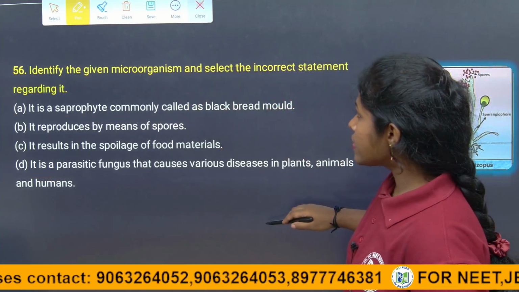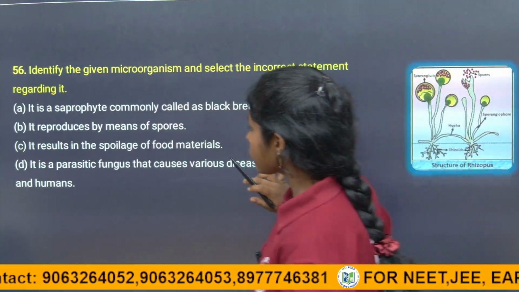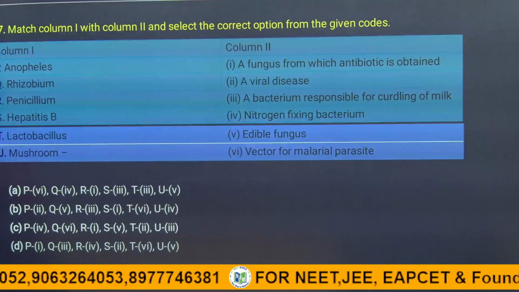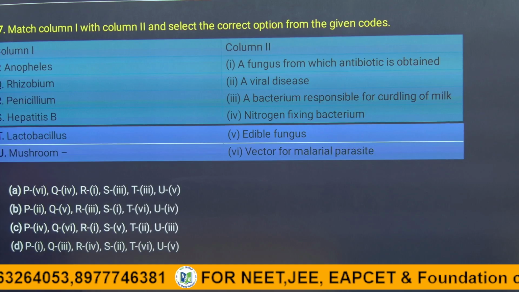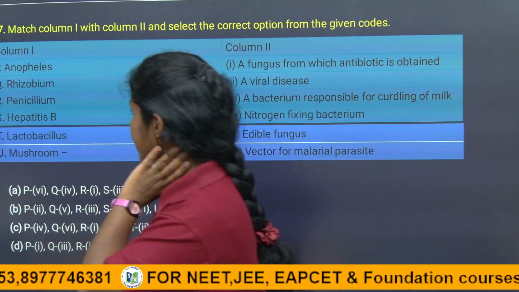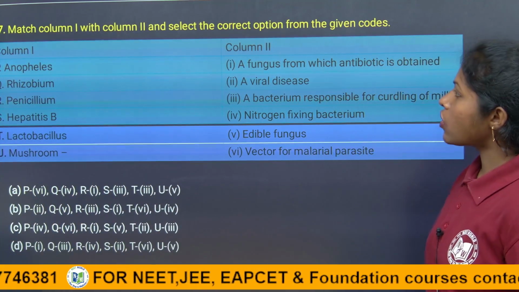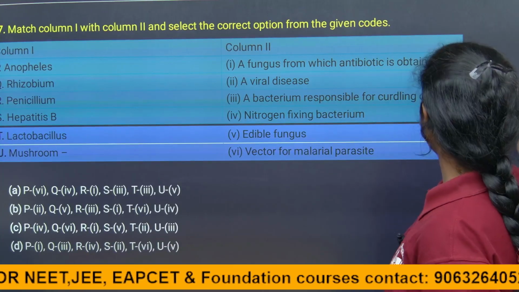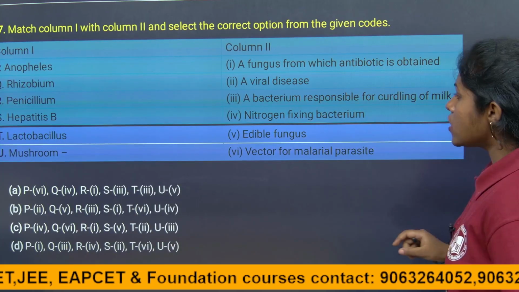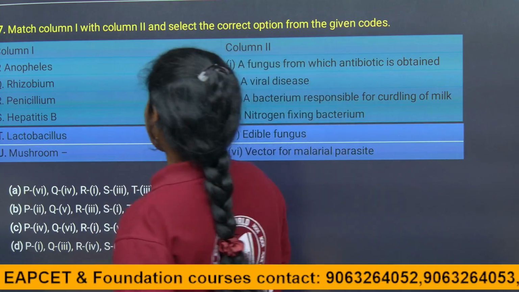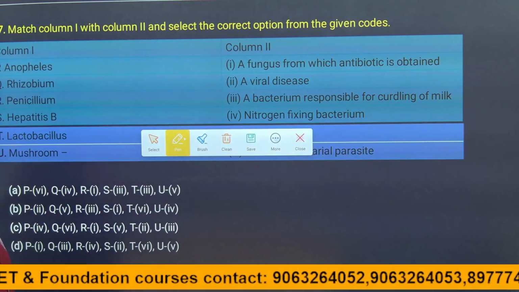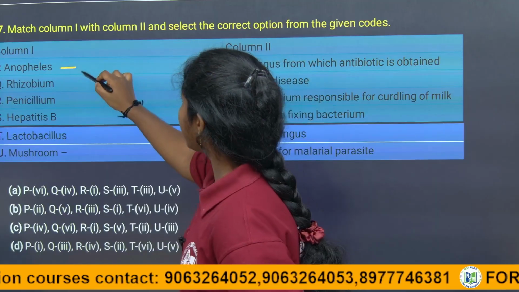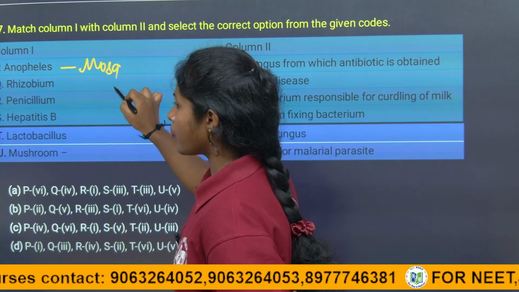So, coming to the next question, children. Okay. So, coming to the next question, it's a match the following, children. See, match column 1 with column 2. Select the correct option from the given codes, they are saying. So, let's see here. They are giving column 1, what is given, children? Anopheles. It is a mosquito, right? What is it, children? It is a mosquito.